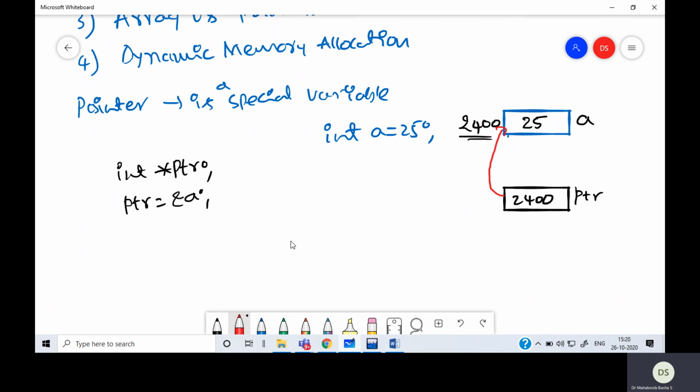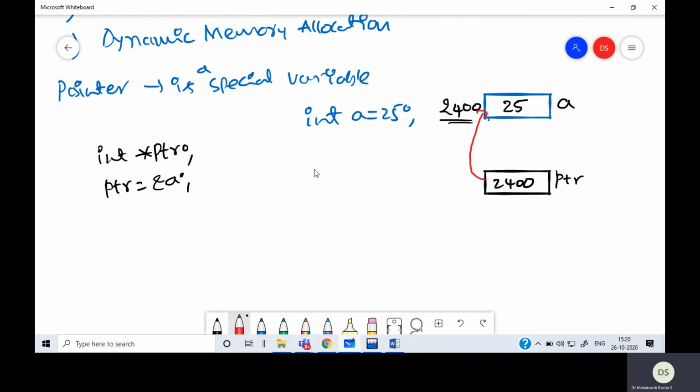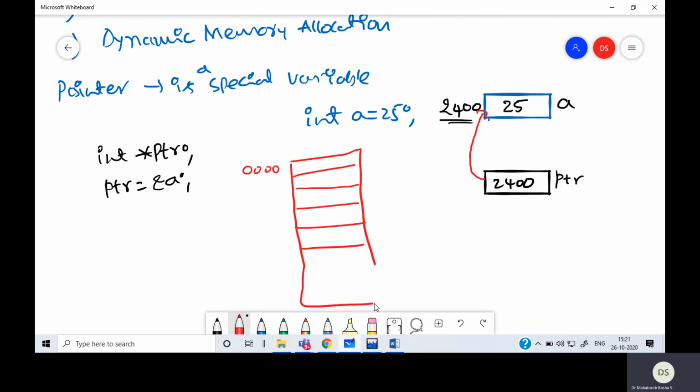Before that, memory is a collection of locations. When you take this collection of locations, there will be memory locations like this: 000, going up to some last memory location.